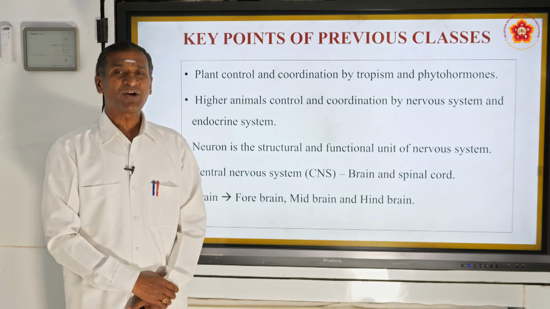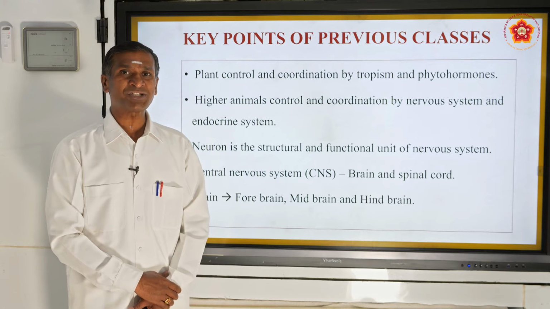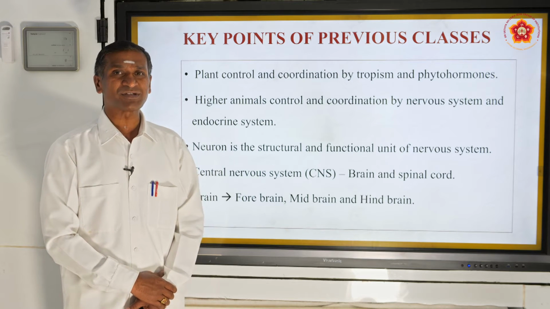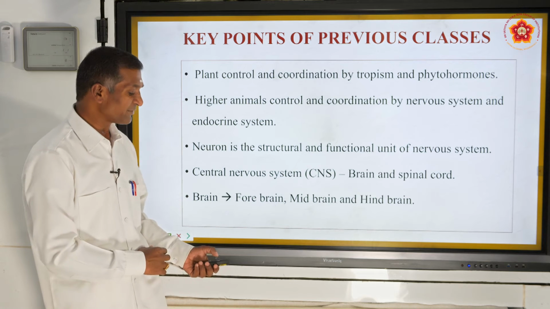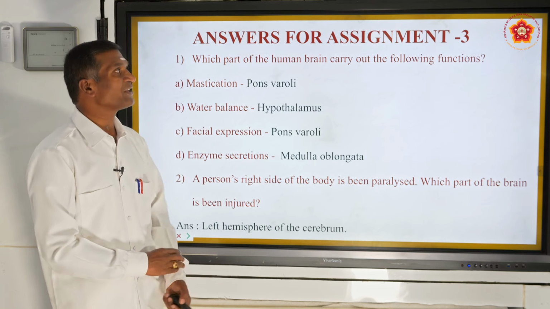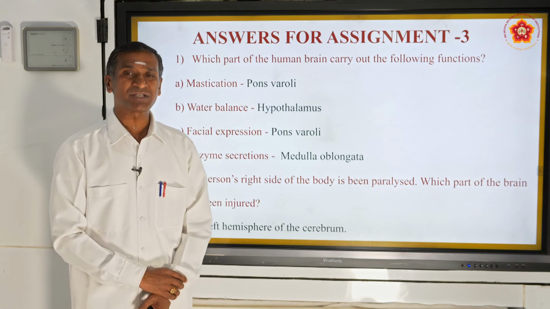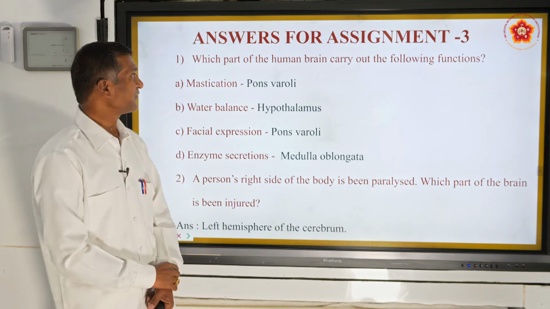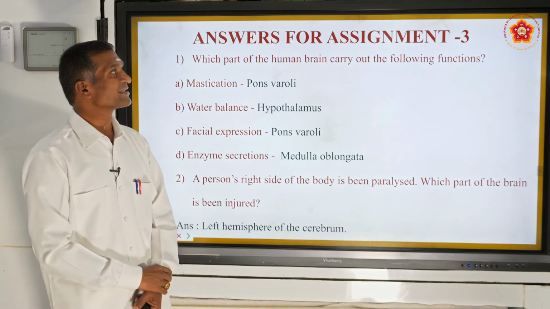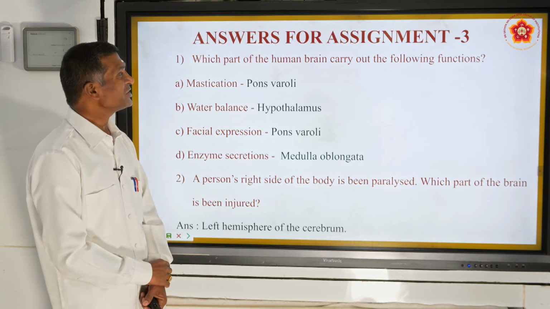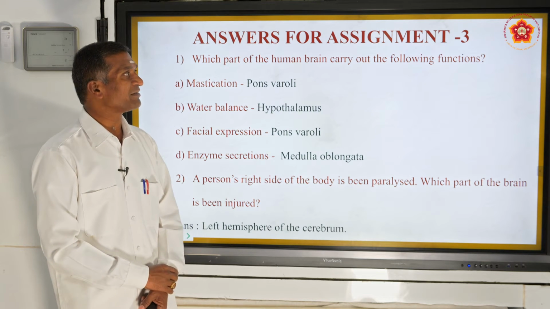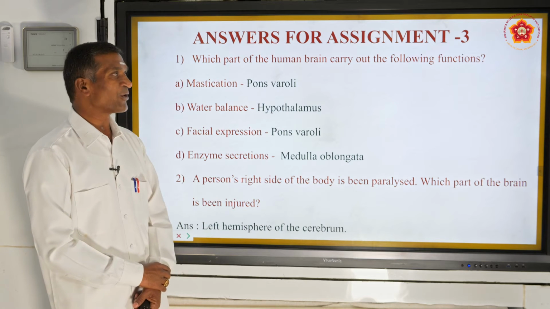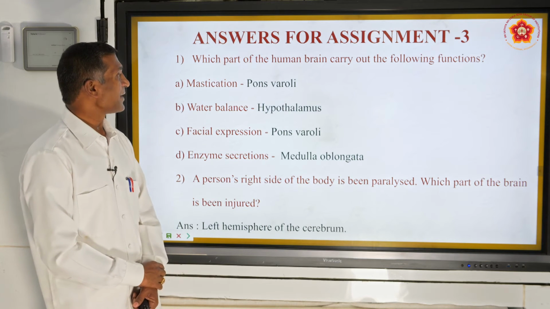And also, for better continuity of this chapter, we had the home assignment, assignment 3. Let us check whether our answers are perfect. The first question of assignment 3 was, which part of the human brain carries out the following functions?